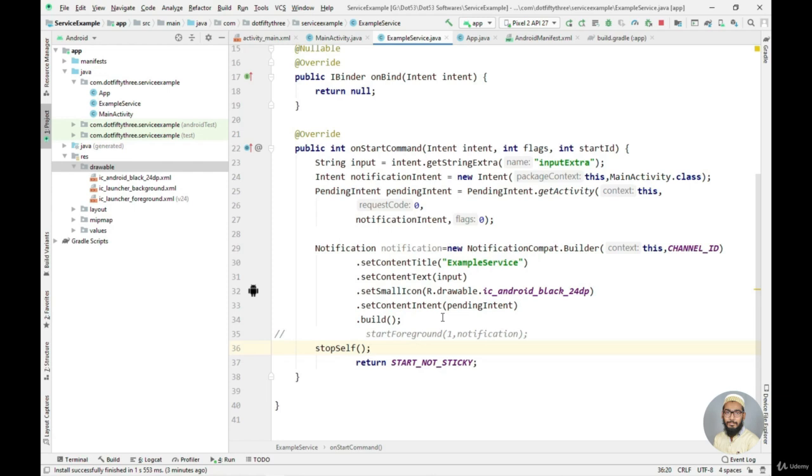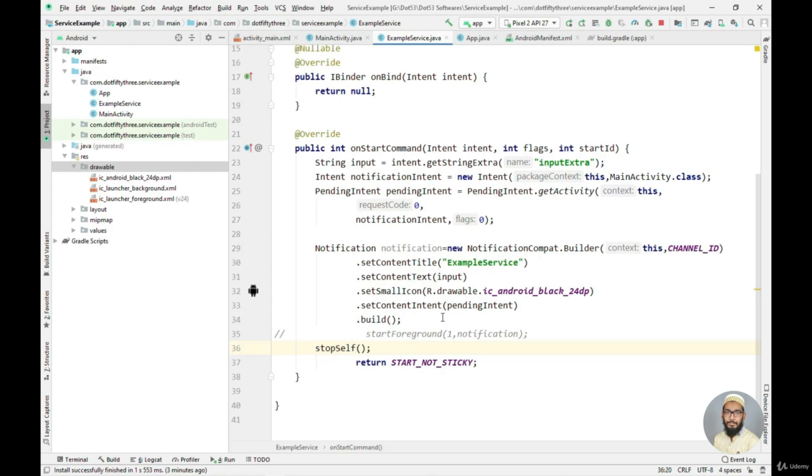And one more thing, let's go back to the main activity again, and this time look at the start service method. Now the start service method works because we have called it while our application was still open. If we want to start a service while the application is in the background, we should call the start foreground service method. Remember that I told you we will talk about the start foreground service method earlier. So now let's talk about that.